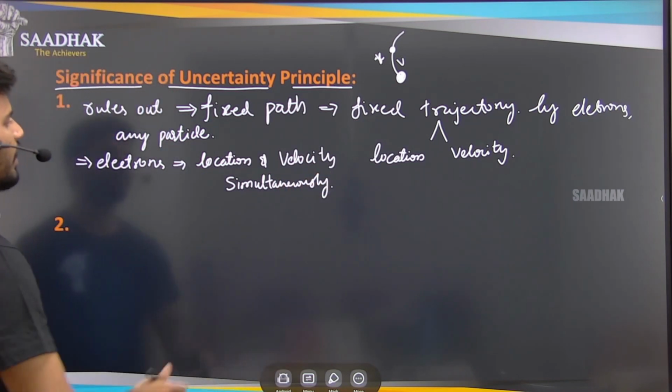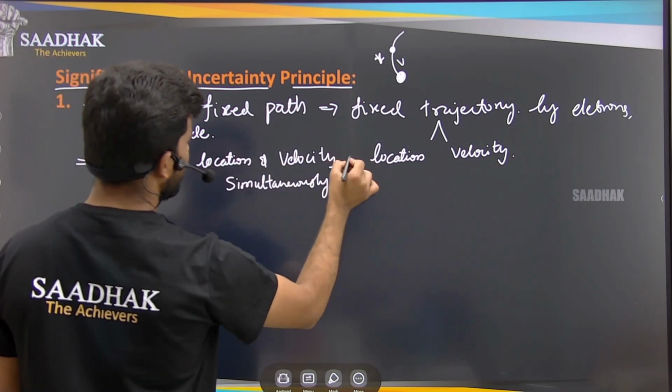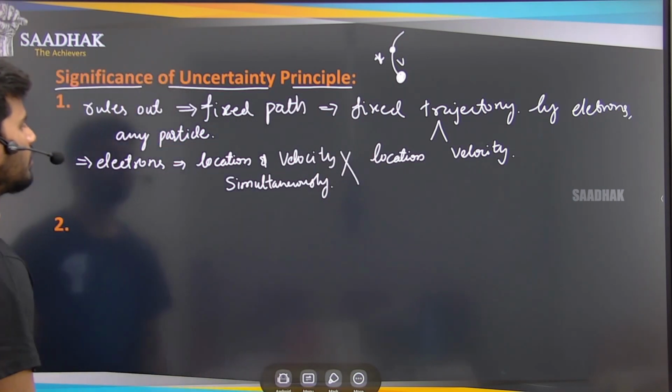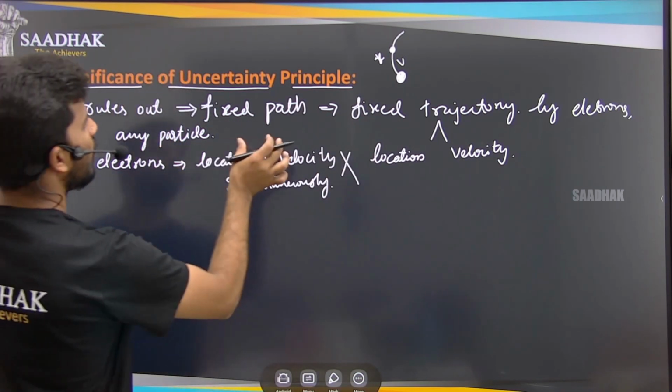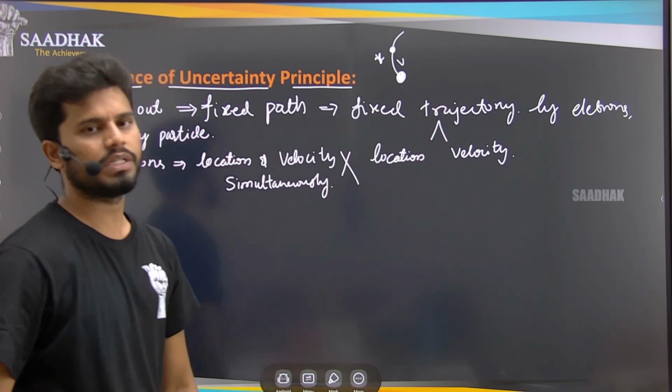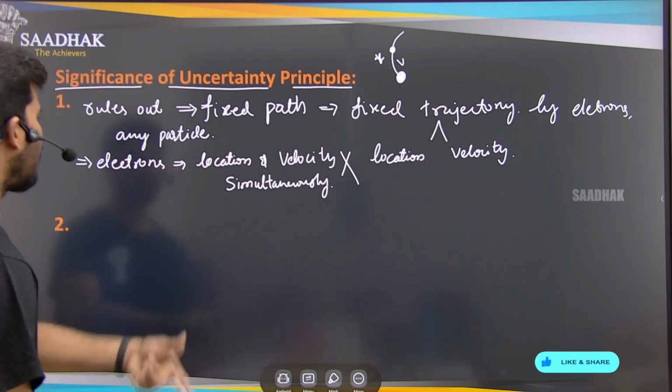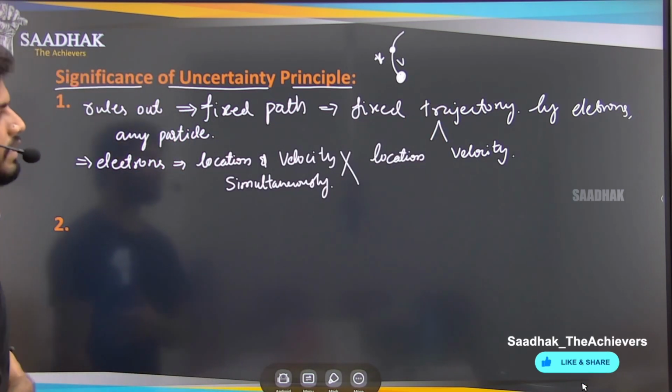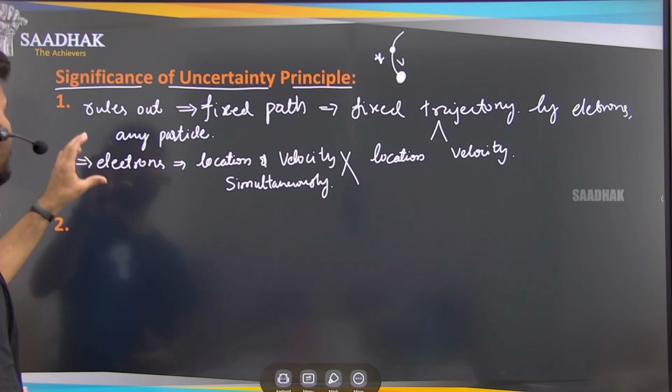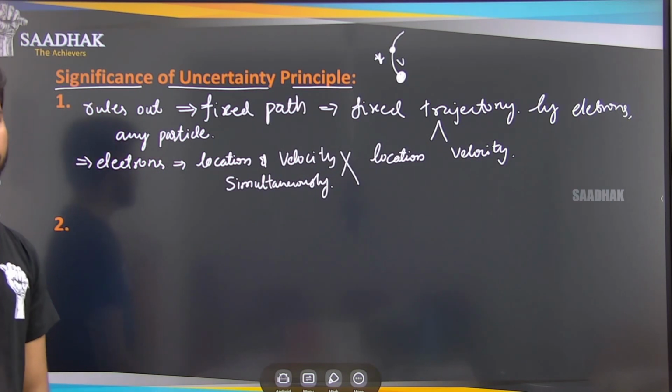We cannot find the velocity and position simultaneously because these electrons are not following a fixed trajectory. Okay, so that is the first significance of this uncertainty principle.